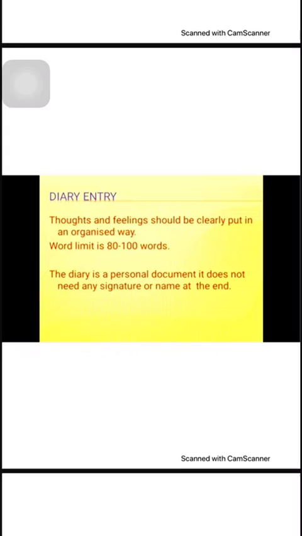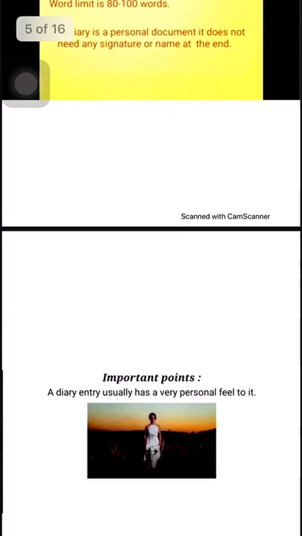If something special is there, then I would love to express my thoughts and feelings. A diary is a personal document as it does not need any signature or name at the end. But if you are writing from the exam point of view, then you have to write your name. I'll tell you the format in the coming slides.